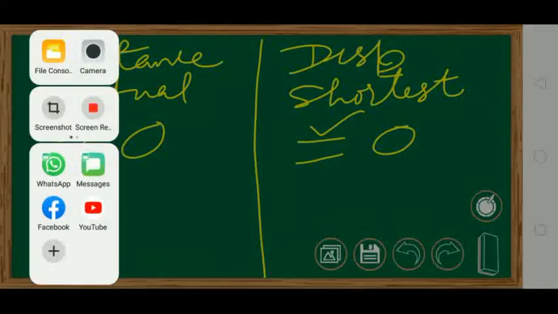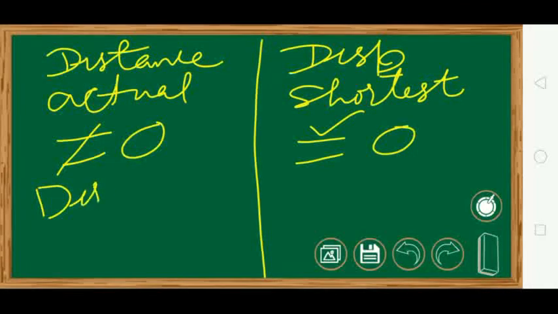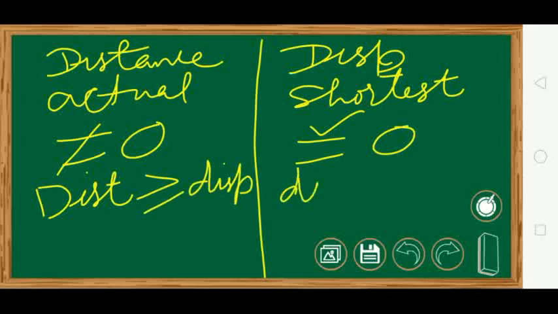Distance will always be greater than or equal to displacement. And displacement will always be less than or equal to distance. Why equal to? Because in some cases they can be equal also. I will give you one example later on, when they will be equal.